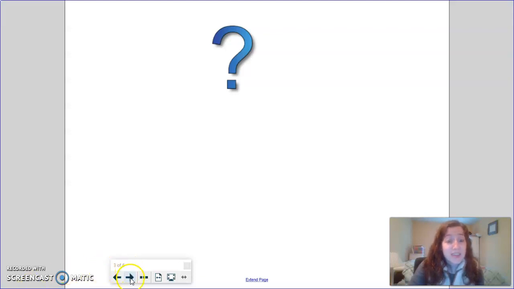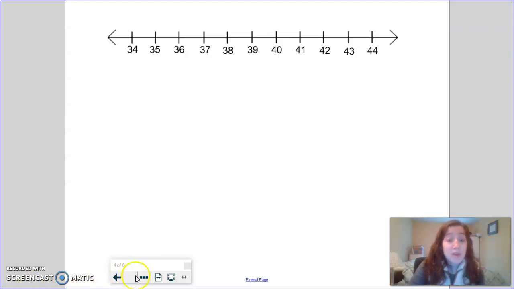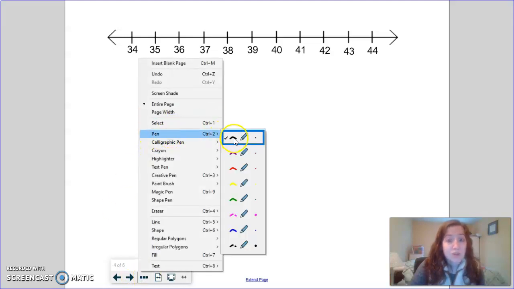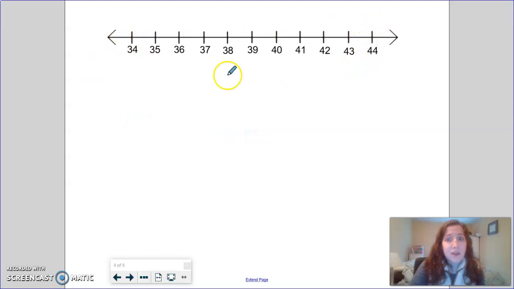Let's try another one together. Sometimes we might use this thing called a number line. We've talked about those a few times in the classroom. This number line has different numbers on it, starting at the number 34. Let's start at the number 36 when we count. And we're going to count up 4 times.